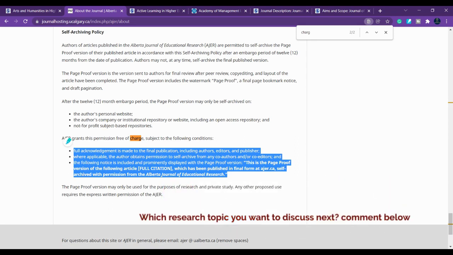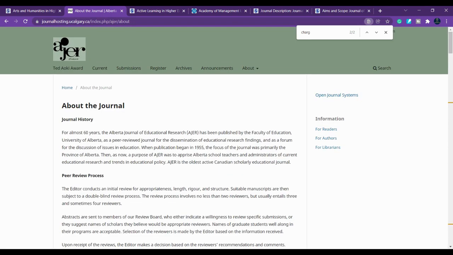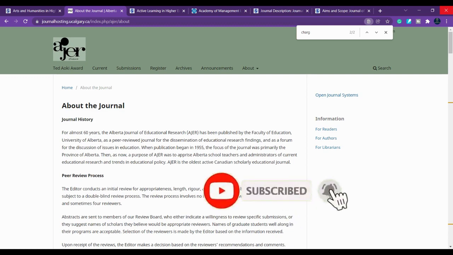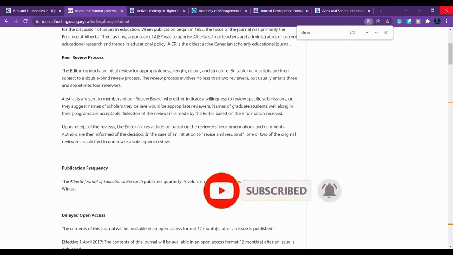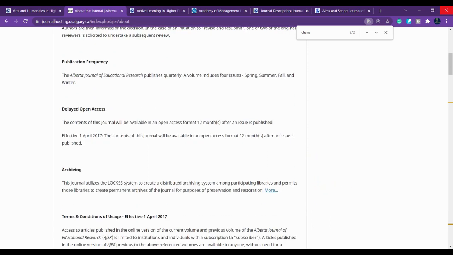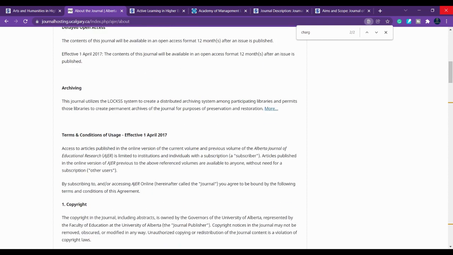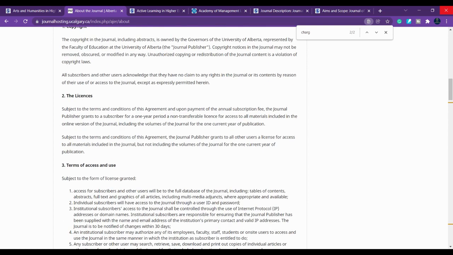Then you have to check other important criteria, like the frequency and how long they will take to process your paper. I have already discussed in a different video what things you should check before submitting or before choosing any journal.